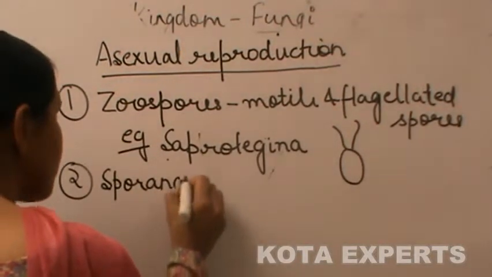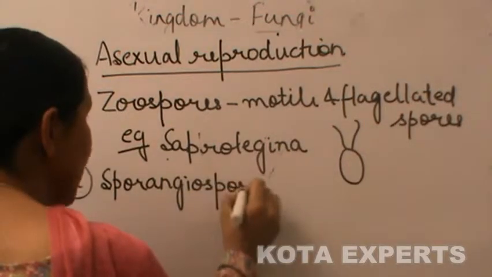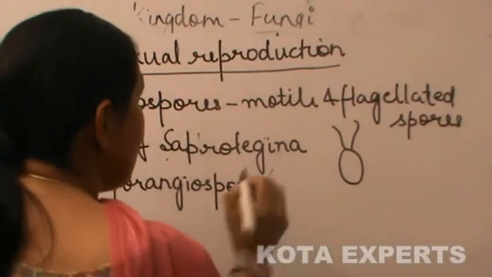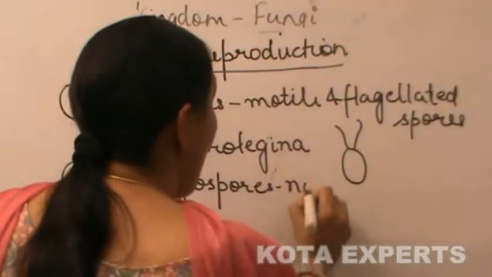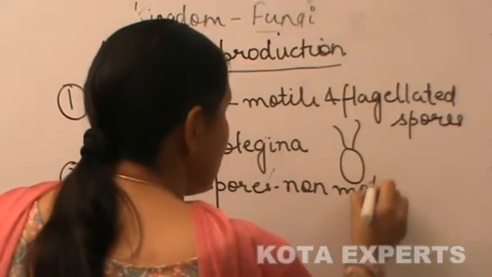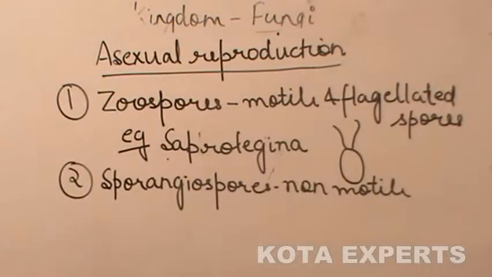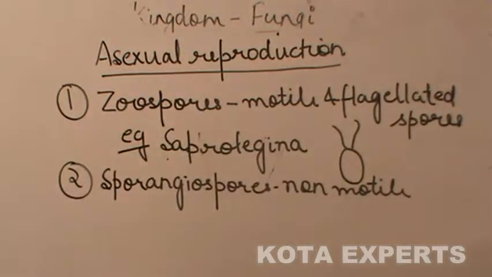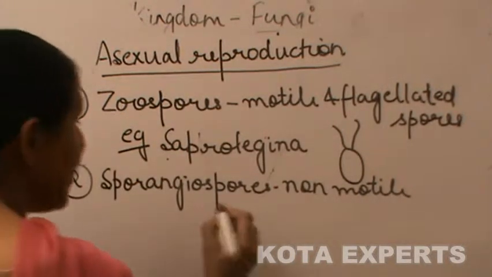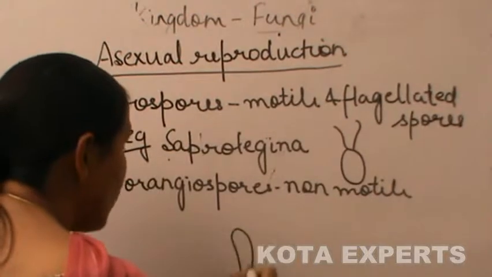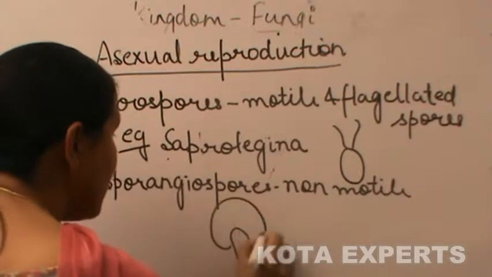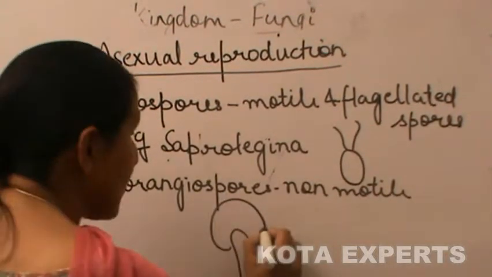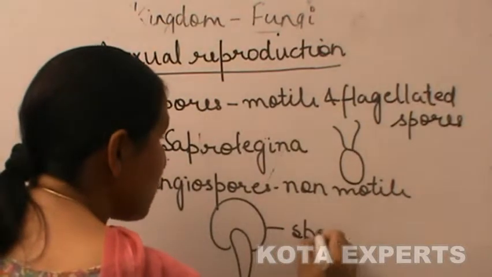Next method is sporangiospores. Sporangiospores are the non-motile spores found in terrestrial fungi. They are the spores which are formed in a special structure called sporangium.